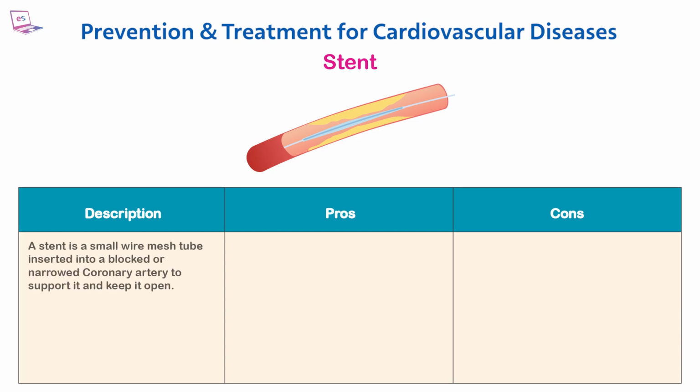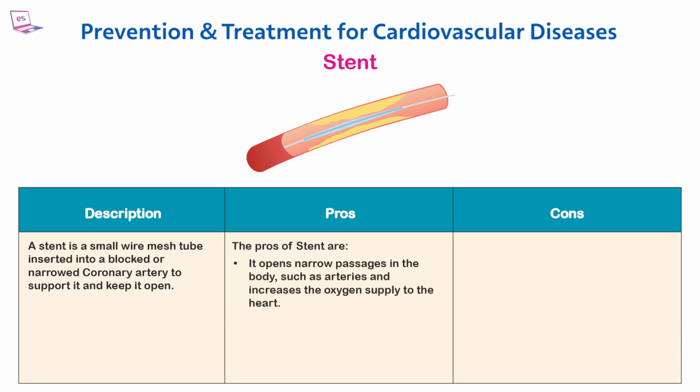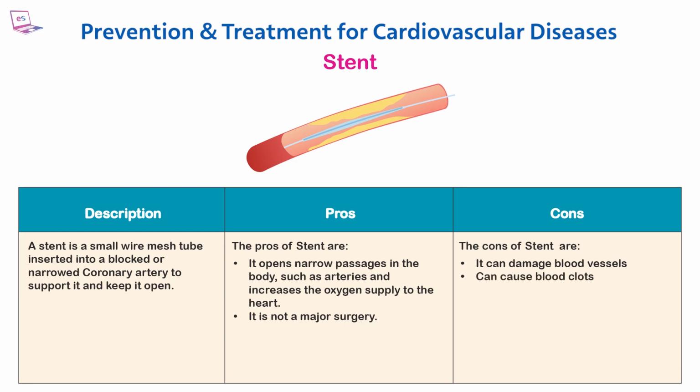Stent. A stent is a small wire mesh tube inserted into a blocked or narrowed coronary artery to support it and keep it open. The pros of stent are: it opens narrow passages in the body, such as arteries, and increases the oxygen supply to the heart. It is not a major surgery. The cons of stent are: it can damage blood vessels, can cause blood clots, can lead to infections.